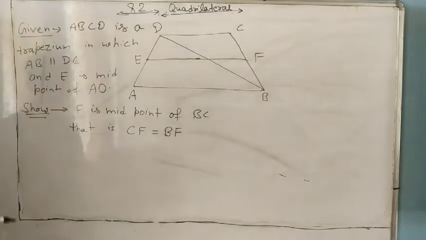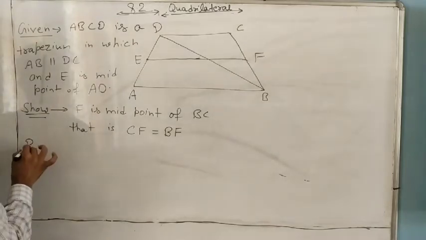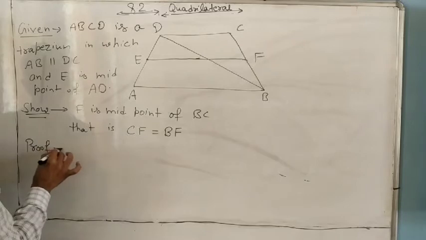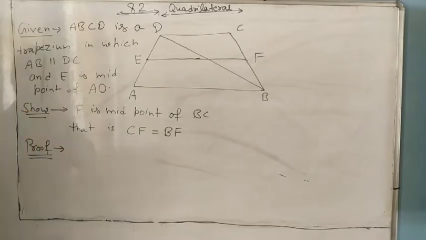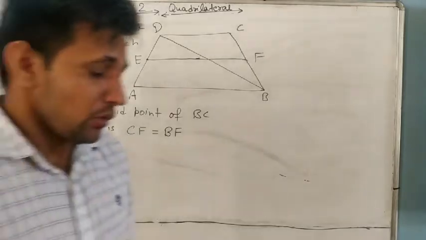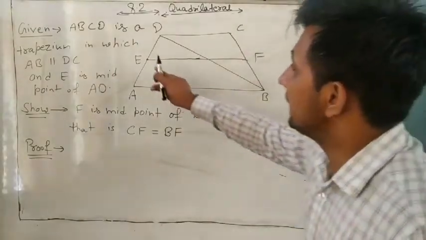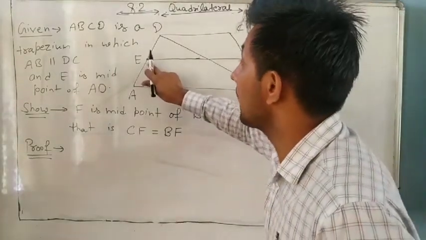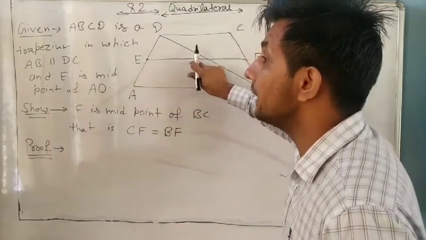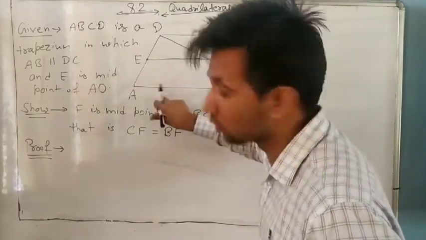Understand? So now we will start our proof. What is given in the question? We observe that E is the midpoint and a line is drawn through E, and it is also given that it is parallel to AB.